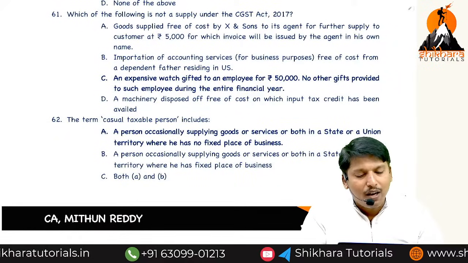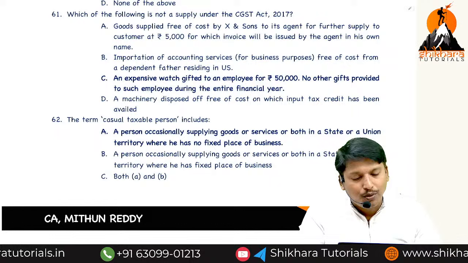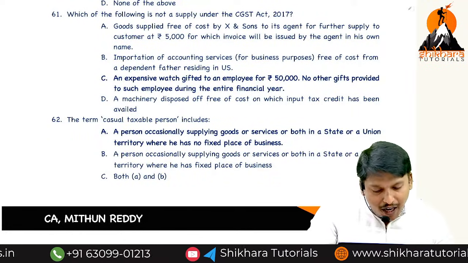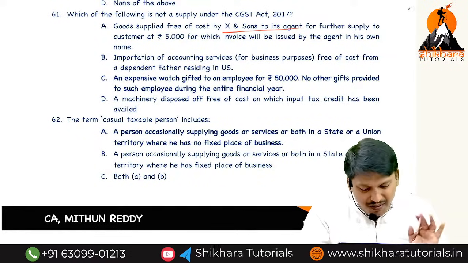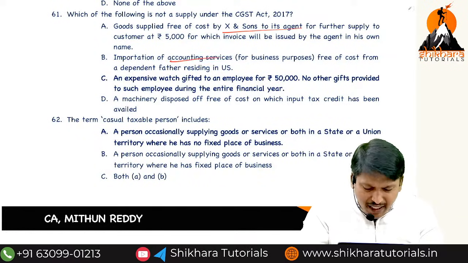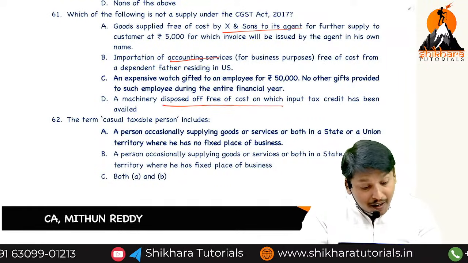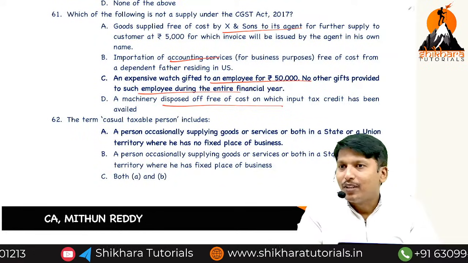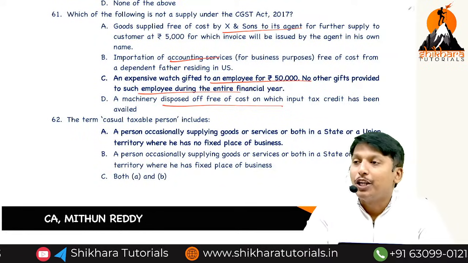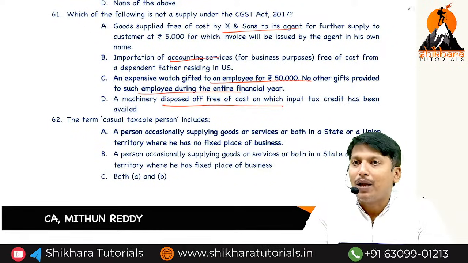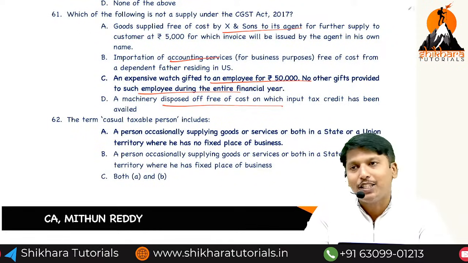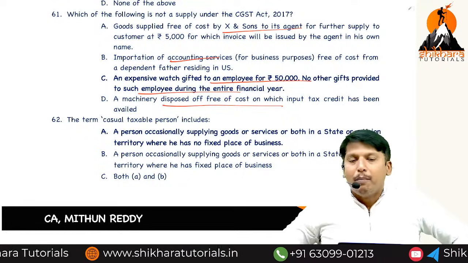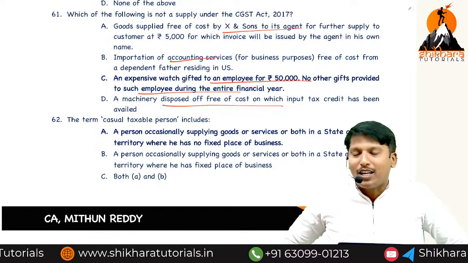Which of the following is not a supply under the CGST Act 2017? Gifts free of cost to an agent, yes it is a supply. Import of machinery, yes it is a supply. Employer to employee. Schedule 1 covers supply between related parties and distinct persons. Employer and employee are both related parties. Gifts of value up to 50,000 by an employer to an employee shall not be considered a supply.